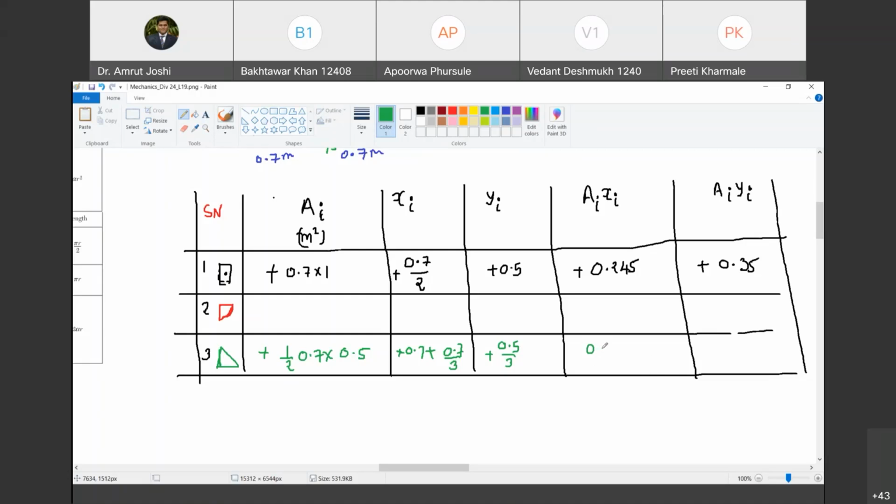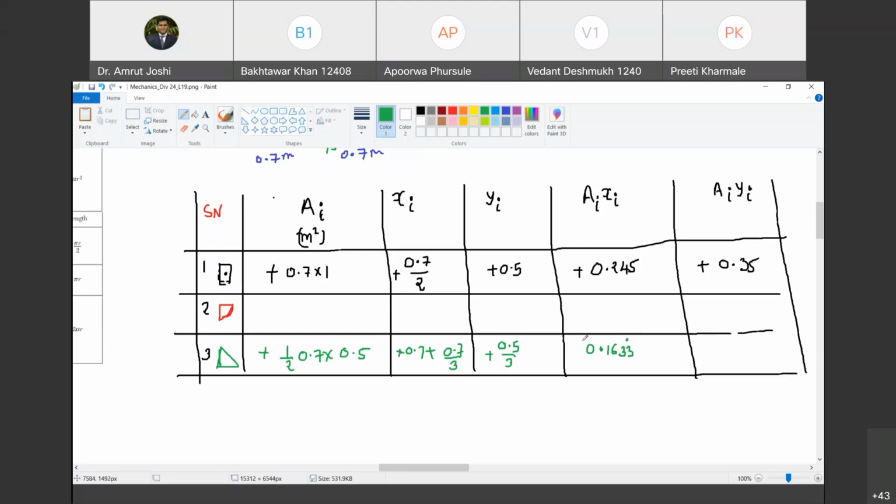No, don't round it off, because you rounded off the previous values. Half into 0.7 into 0.5 into 0.7 plus 0.7 by 3 turns out to be 0.1633, and 3 keeps on repeating. That's why this dot. Are you with me? Yes.